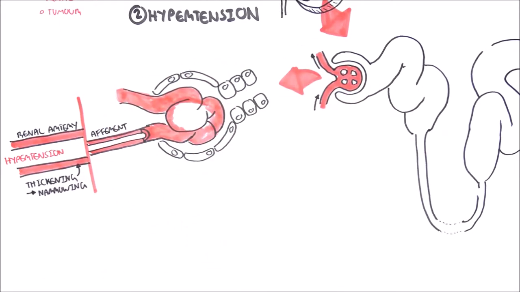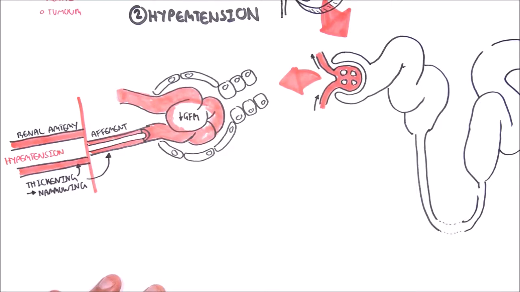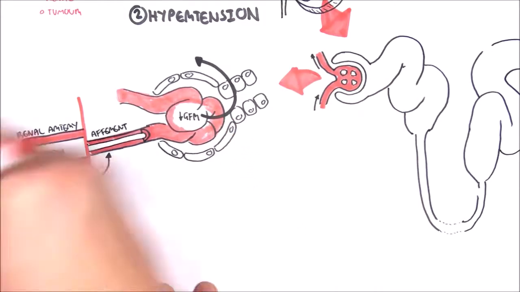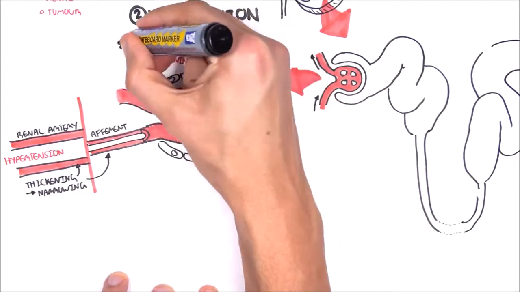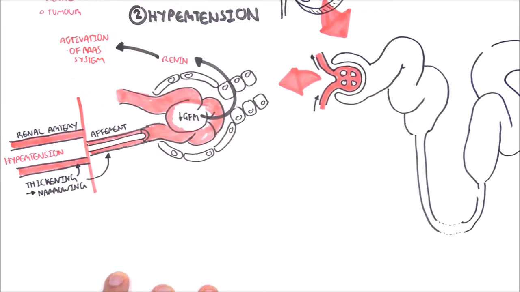But with less blood flowing through due to hypertension, there is a decrease in filtration, thus a decrease in the glomerular filtration rate. So the point is, when you have a decrease in blood flow to the nephron, there are cells in this area that detect this and then start producing renin, which subsequently leads to the activation of the renin-angiotensin-aldosterone system, or RAS for short.